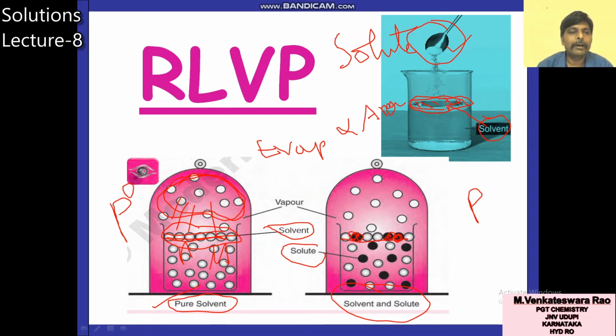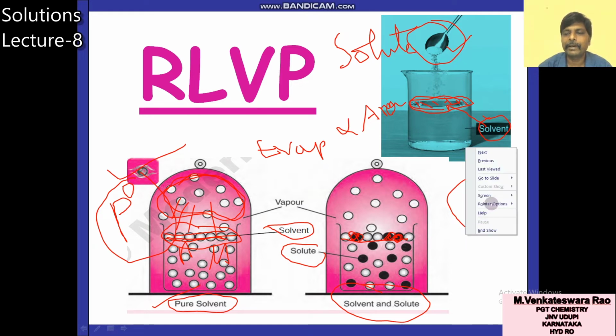Now between P naught and P, which one is more? Vapor pressure of pure solvent is greater than vapor pressure of solution. So you remember this point.